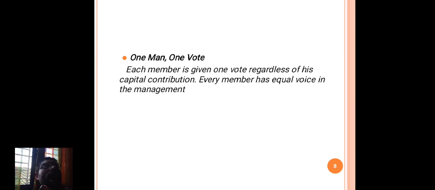Each member has one vote, and equal contribution will be part of management.